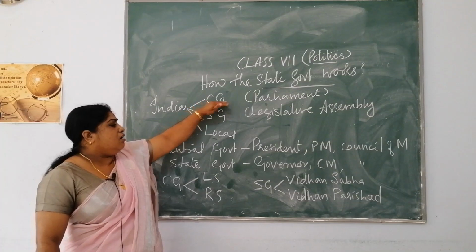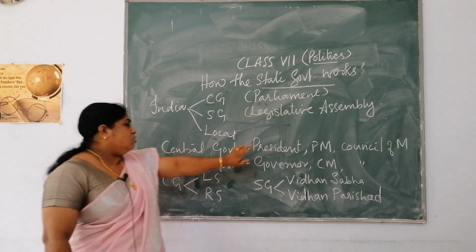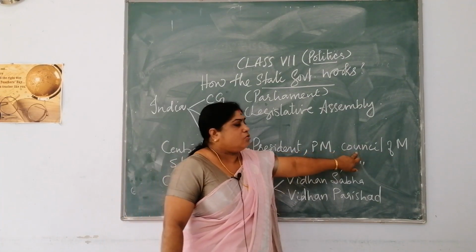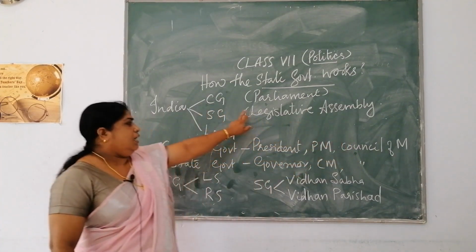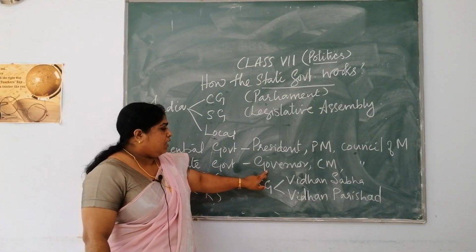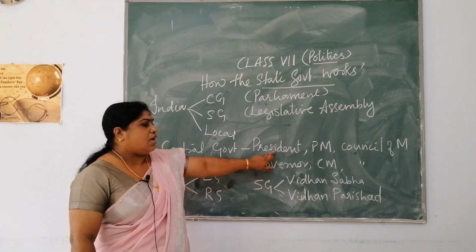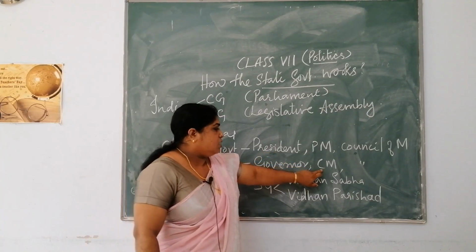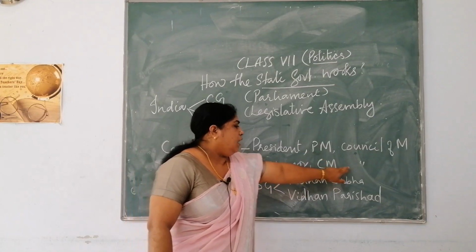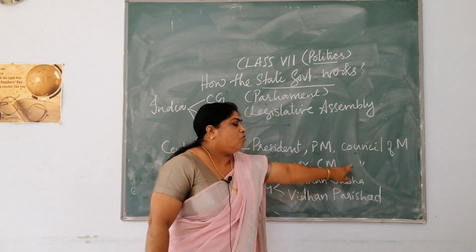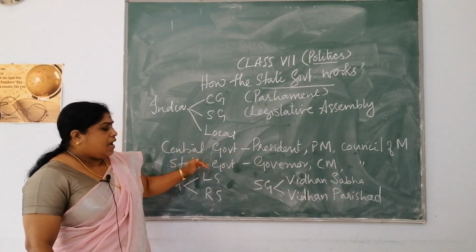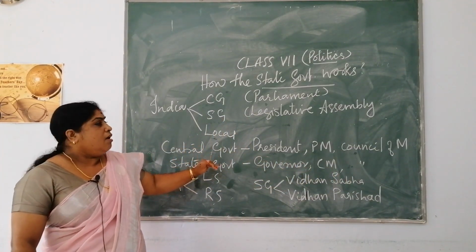When you call the central government as the parliament, it constitutes of the president, prime minister and his council of ministers. Similarly, a state government constitutes of a governor who has similar functions as the president, a chief minister who has similar functions as the prime minister, and he also selects his own council of ministers. So, both the central government and state government have similar functions.